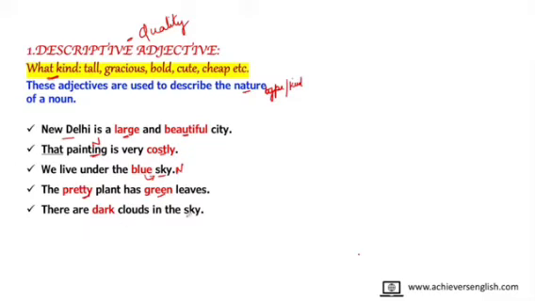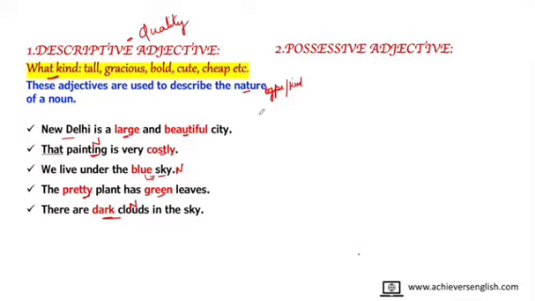There are dark clouds in the sky. So which kind of clouds? The clouds are dark. Clouds is a noun, so it is telling the quality of clouds. So we can conclude that all the words which tell the quality of a noun, or tell what kind of noun it is, are the descriptive adjectives or the adjectives of quality.